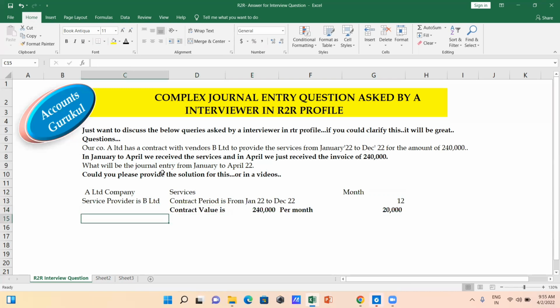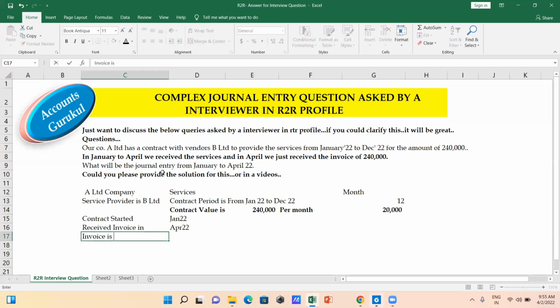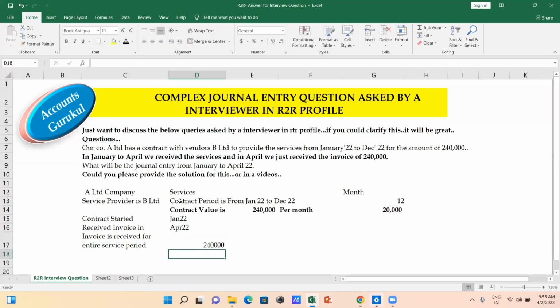Now your contract starts. Your contract started in Jan 2022 and you received the invoice in April 2022, but that invoice is received for the entire service period, and that is 2,40,000. So now these are the details.